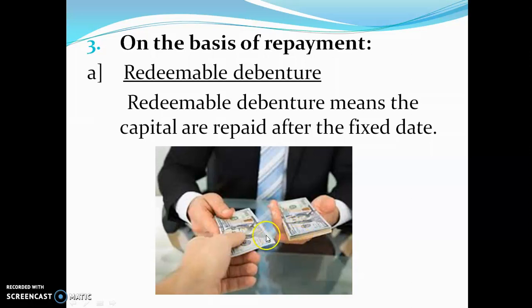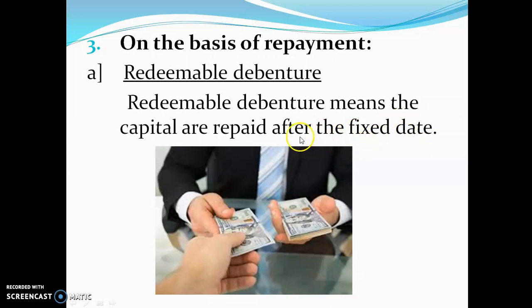It is not a permanent capital. It has to be returned after the fixed date is over. See here, redeemable debenture. Redeemable means returnable. Redeemable debenture means capital is repaid, repaid meaning returned after the fixed period, after the fixed date.